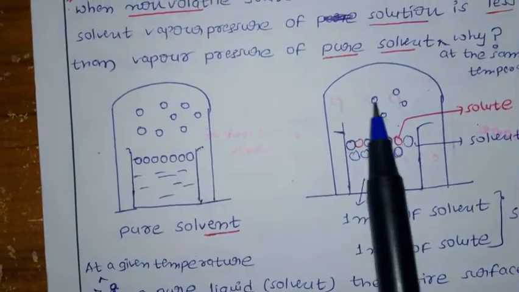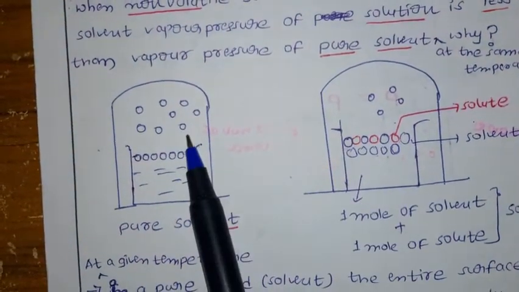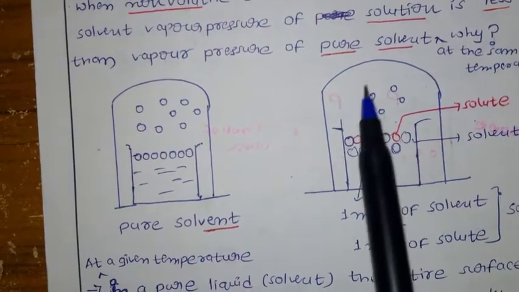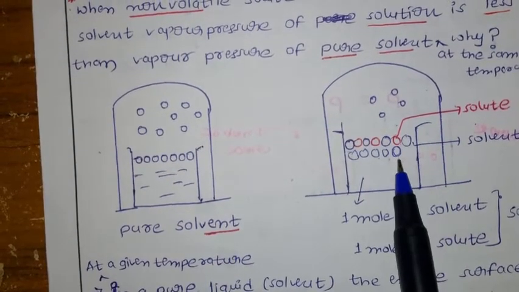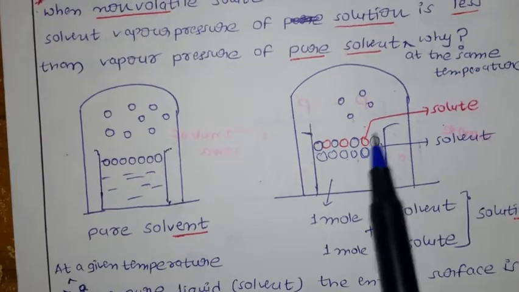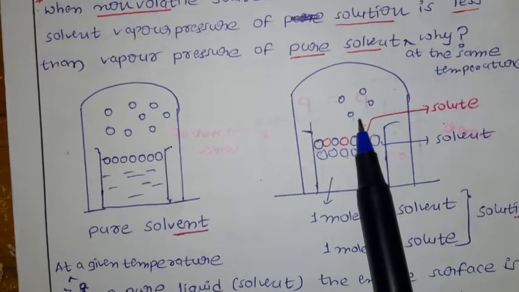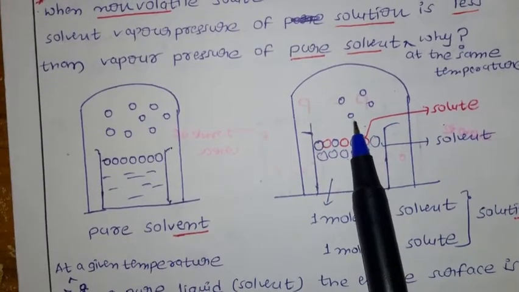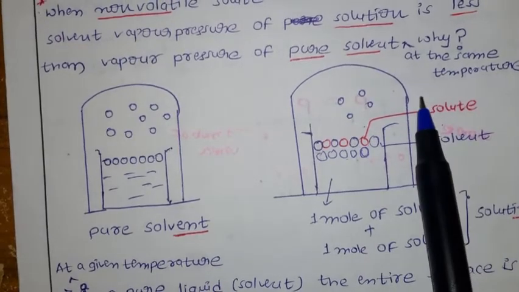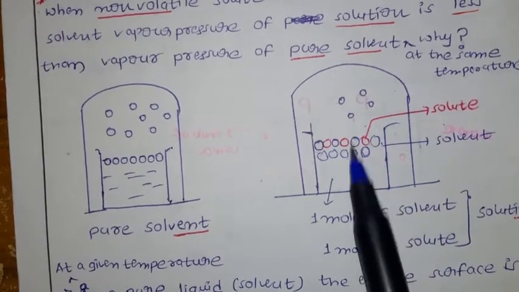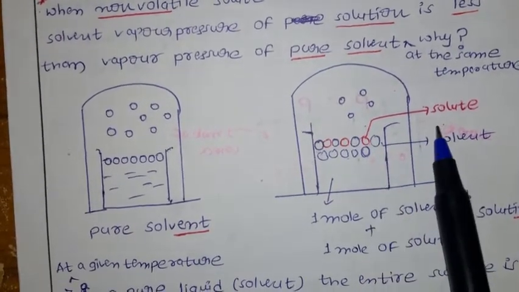In our first diagram, you get vapors here and here, more vapors and fewer vapors. These vapors come only from the solvent, because it is volatile in nature, not from the solute.